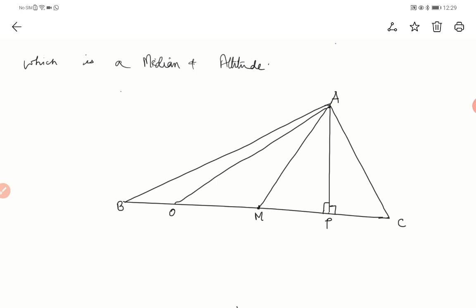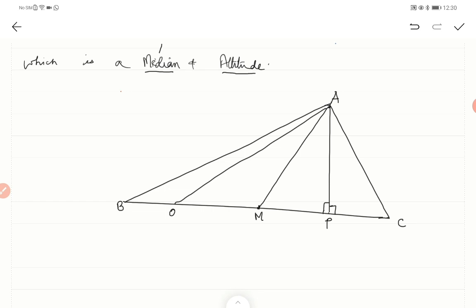So, students, we were discussing in the last video about median and altitude, isn't it? In this unit, triangles and its properties, we had discussed median and altitude. I hope you remember what a median is and what an altitude is. A median is a line passing from any vertex of a triangle and cutting at the midpoint of the opposite side. That is called a median. What about altitude?